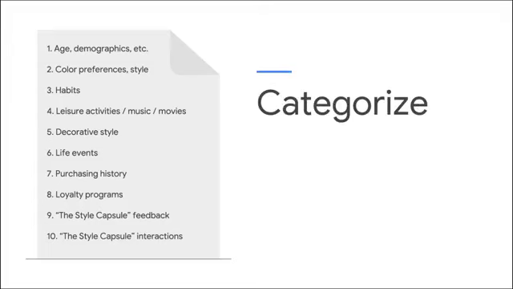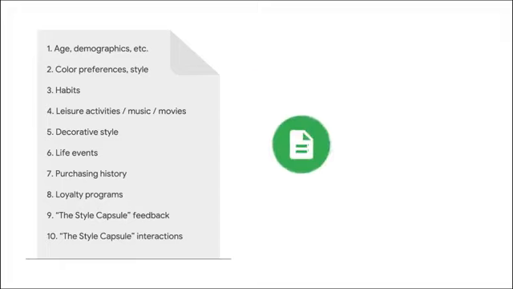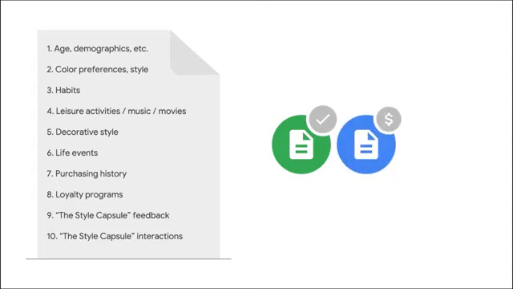Now that you've identified a list of useful datasets, you'll need to categorize them. Review your list. Do you currently have each of these datasets? If not, does somebody else have the data you're looking for, and can you acquire it from them? Last, is there data that doesn't exist anywhere yet, and that you need to go out and collect or capture yourself? Let's categorize our datasets using these questions.